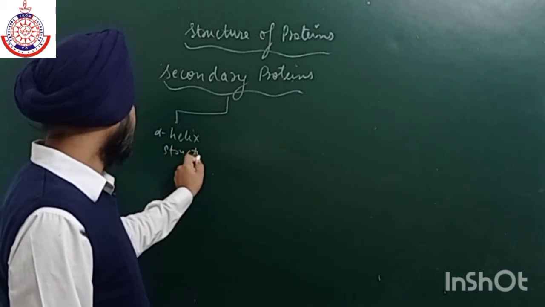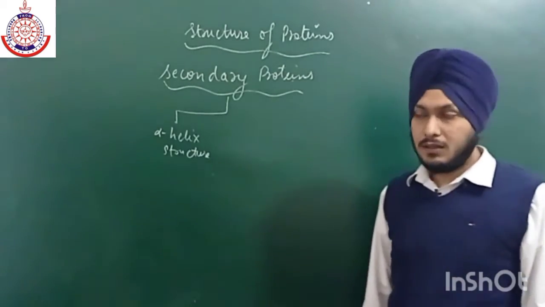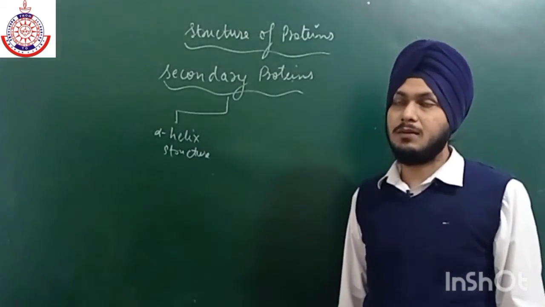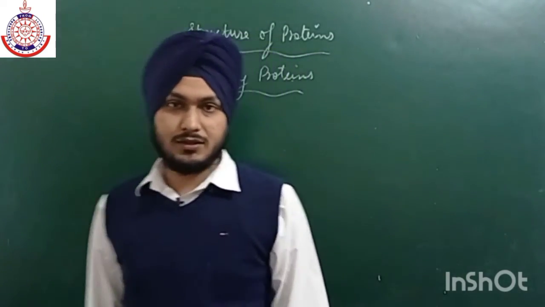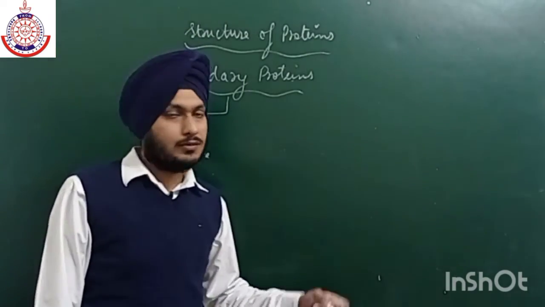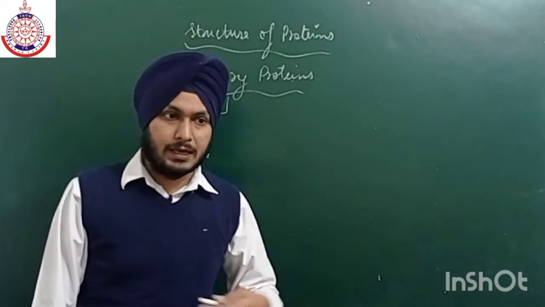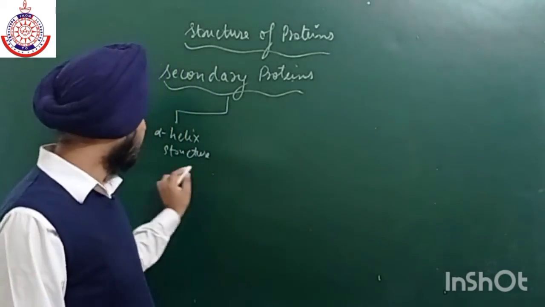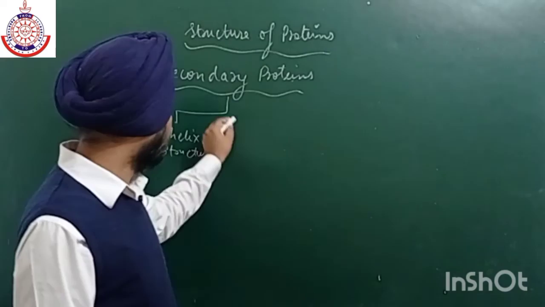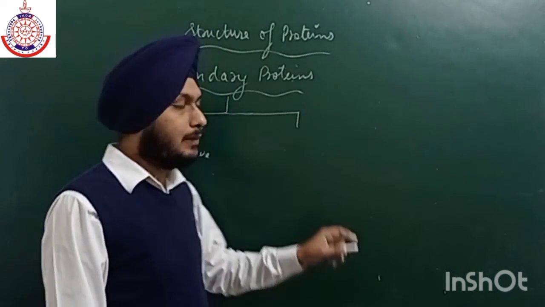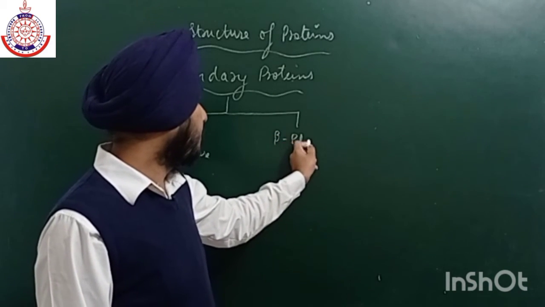In the exam, a short question is always asked, and you have to write near about 40 to 50 words. So it is very easy to write if a question comes on this structure. We can easily write some main points of difference, like in alpha helix there is intramolecular hydrogen bonding. So the question gets attempted very easily. You have to keep such small things in mind, like the points of difference, in the beta pleated structure.